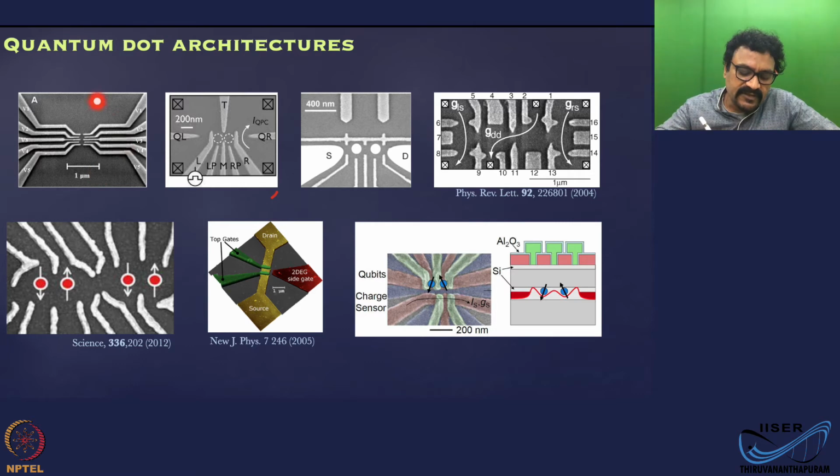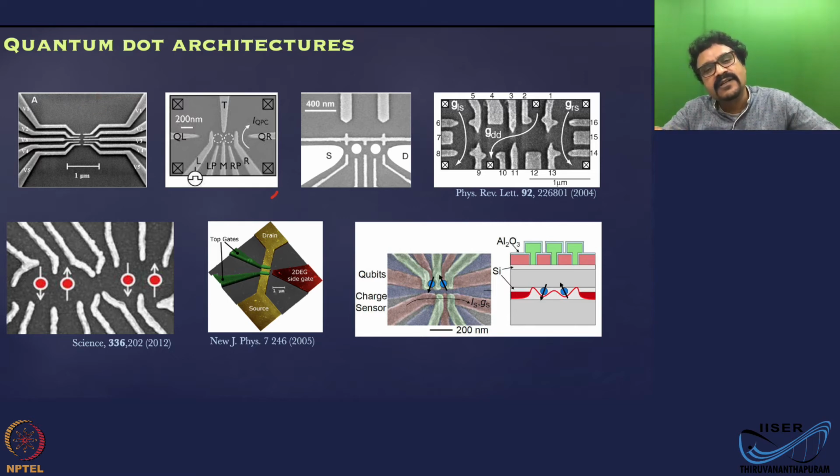So these are one of the earlier designs where you have gates and source and drain here, and when you apply voltages on all of this, you get 2 dots. But there is no readout device for this one. This is okay if you are measuring current through the device.